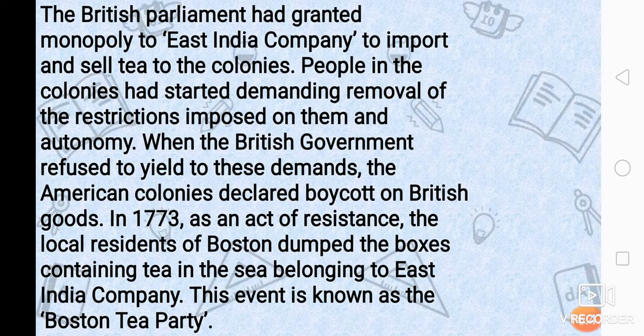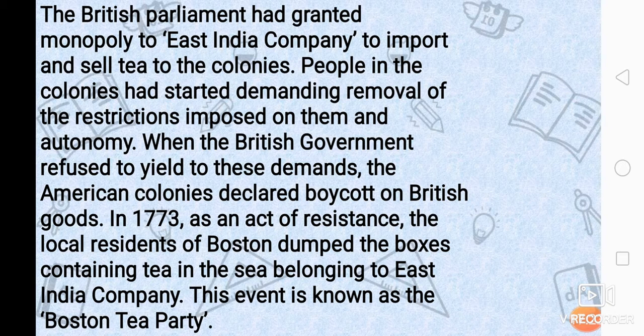The British Parliament had granted monopoly to the East India Company to import and sell tea to the colonies. As the Britishers were doing their trade, they also granted monopoly to the East India Company to import and sell tea to the colonies. Tea, which is the most important thing. Today also we want tea. Every morning starts with tea, right? In the evening we want tea. So that was the most important commodity which they were trading.